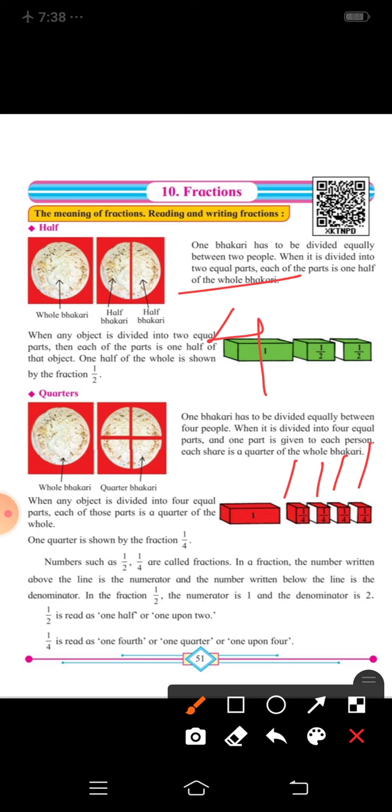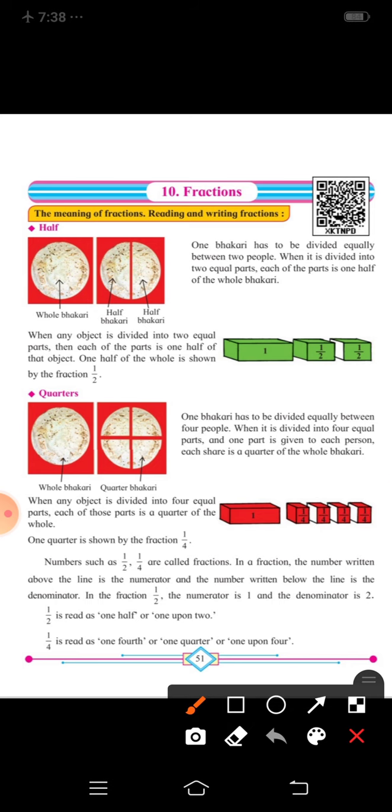Total how many quarters do we have? Total we have 4 quarters, correct? We divide the whole into 4 parts. That is 1 quarter, then the other quarter, then again the other quarter. This has become 3 quarters, then again the other quarter. So 4 quarters.